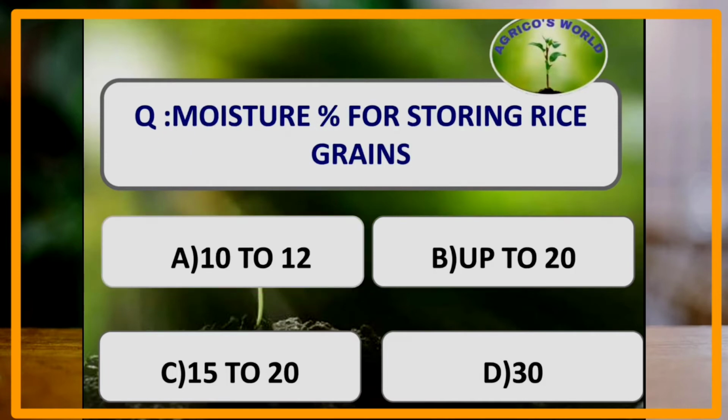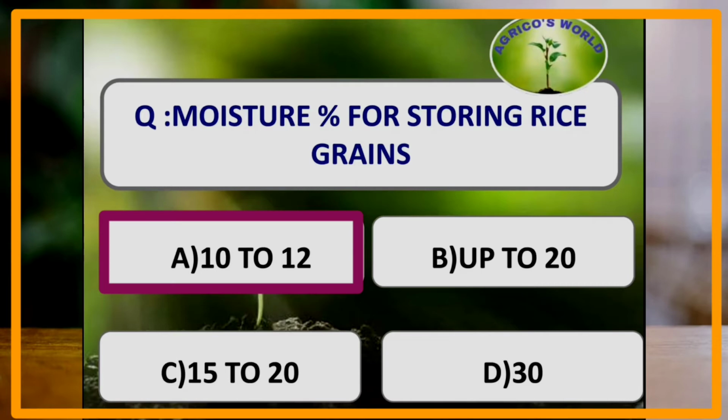What is the moisture percent for storing rice grains? Usually cereals are stored at a moisture percent of 10 to 12% and oilseeds are stored at a moisture percent of 8% and rice is stored at a percentage of 10 to 12.